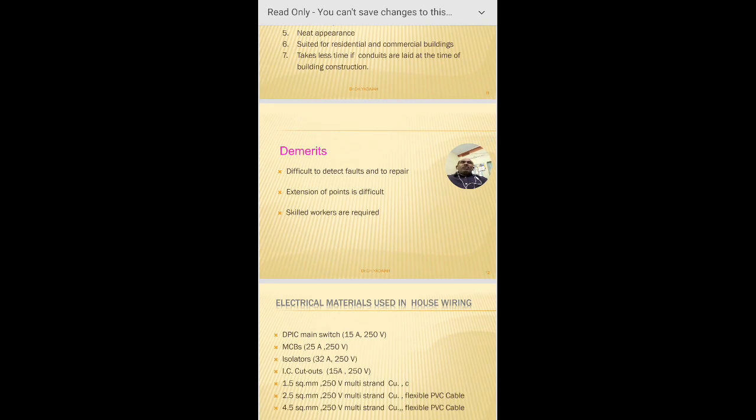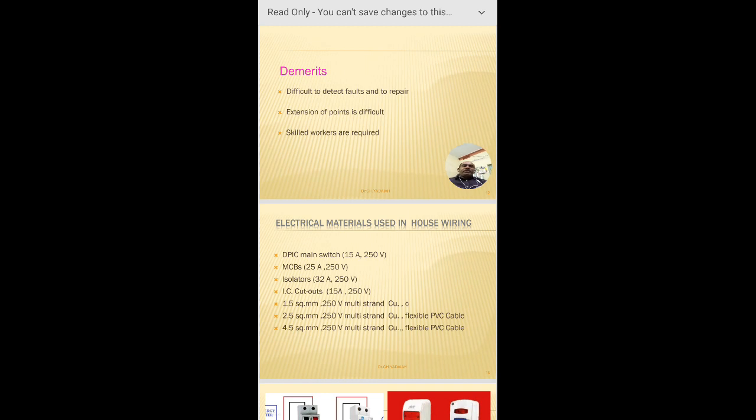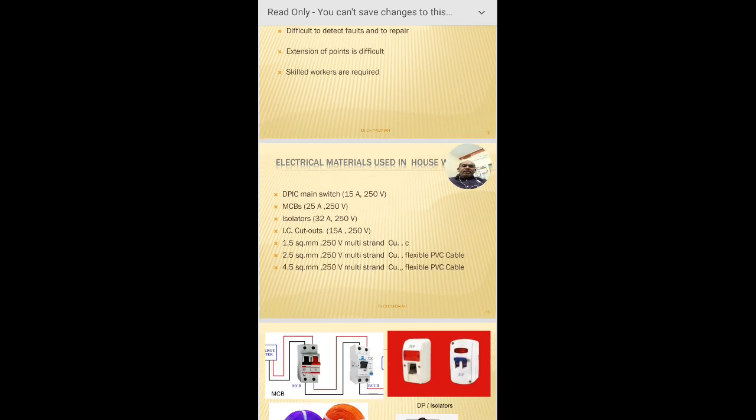Now, to do all this wiring, there are four main wiring systems: the CTS wiring system, the casing and capping wiring system, the TRS wiring system, and the conduit wiring system. For all these systems we require a few accessories, required for any type of system. What are the accessories? Here you can see the DPIC main switch, 15 amps and 250 volts. Here DP is double pole iron clad main switch.